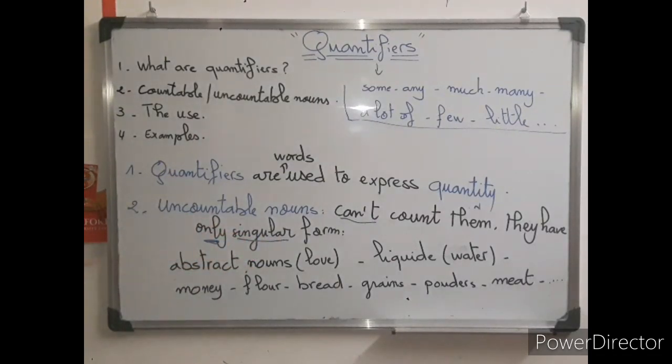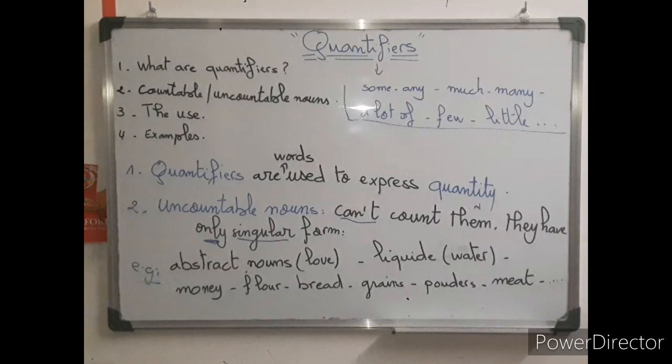So here I've given some examples of uncountable nouns. For example, the abstract nouns, كما قلت les noms abstraits, l'amour, l'air, things that we can't touch. So love, for example. You have also liquids, les liquides هما uncountable: water, juice, oil, and so on.